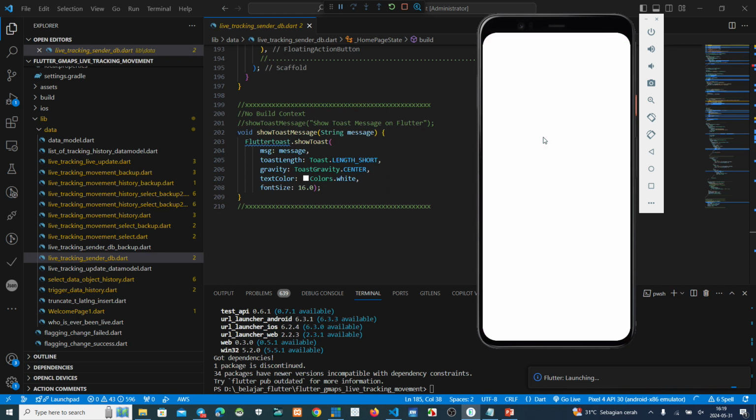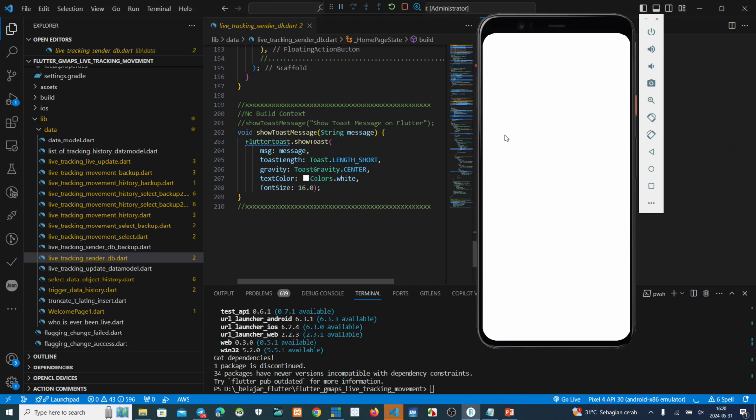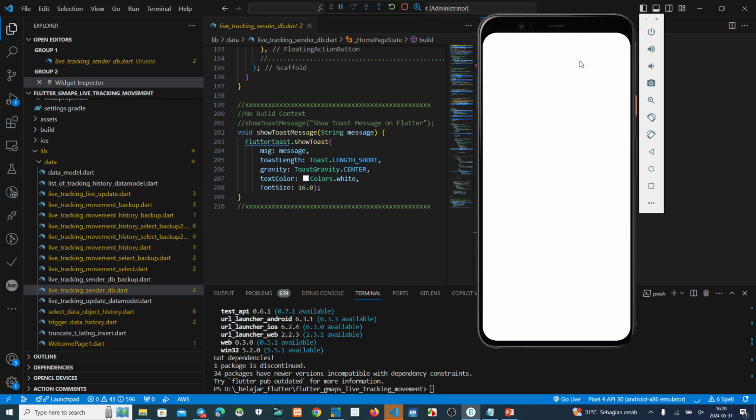So many functions to make an explanation about the project. Okay, guys, moment, we make a demo again.